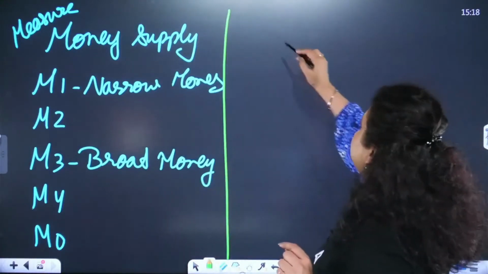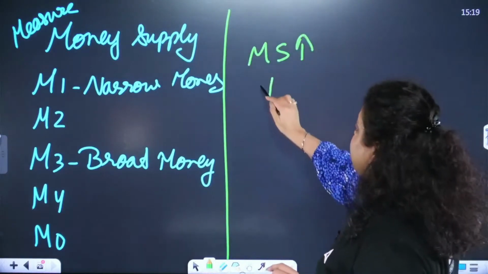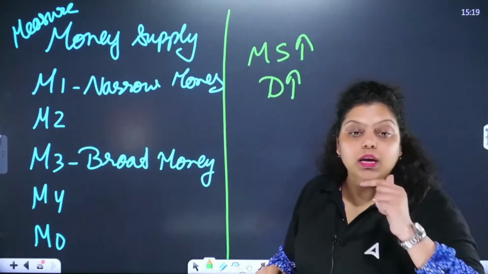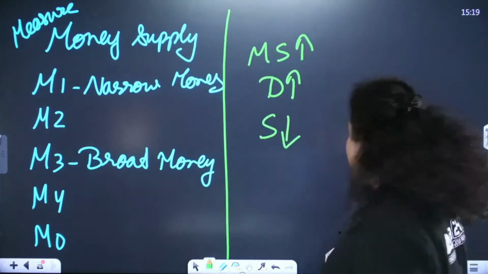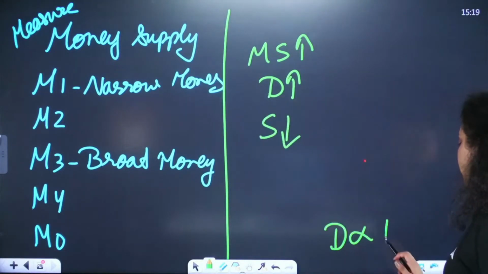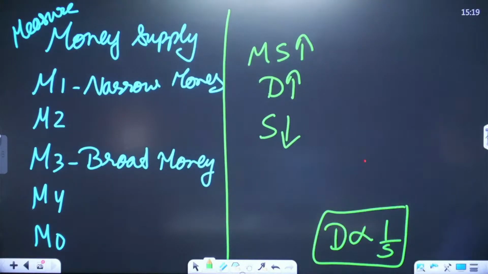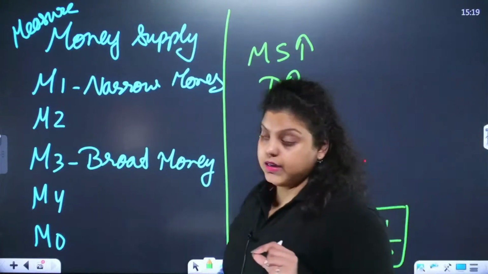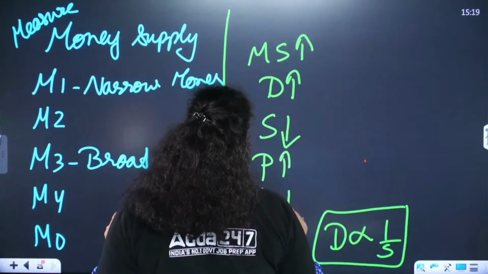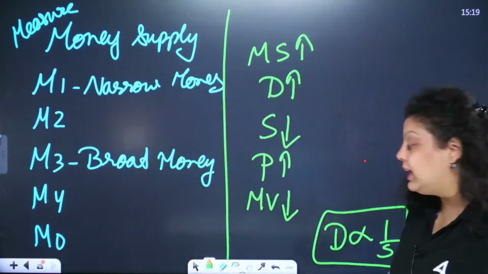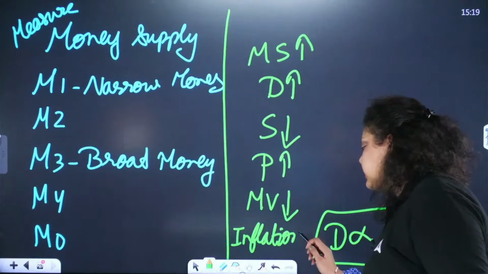Let's say the money supply in the economy is increasing. If the money supply increases, the demand for goods and services by consumers increases. If we have more money, we will purchase more goods and services. If the demand increases, the supply will decrease, because demand and supply always have an inverse relationship. So if demand is increasing, supply will definitely decrease. After that, prices will start increasing, and the money value of goods and services will decrease. That creates inflation in the country.